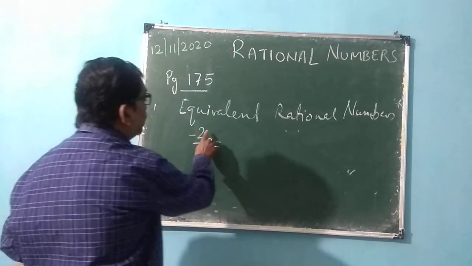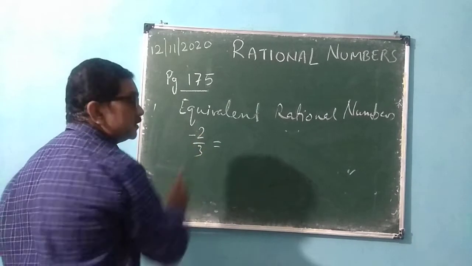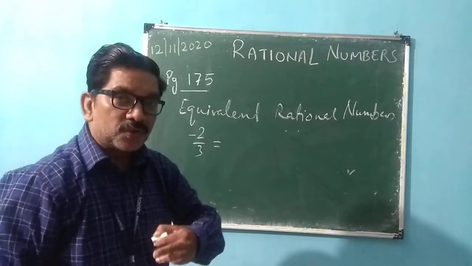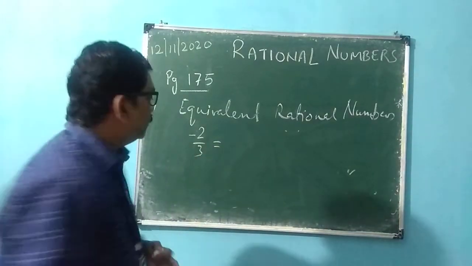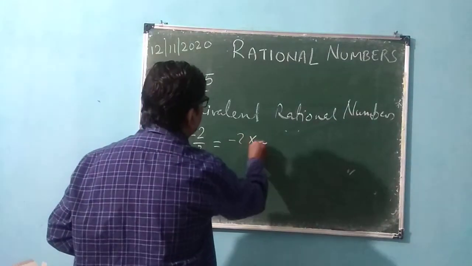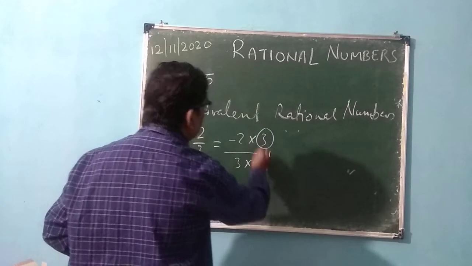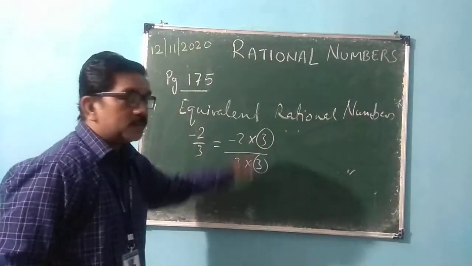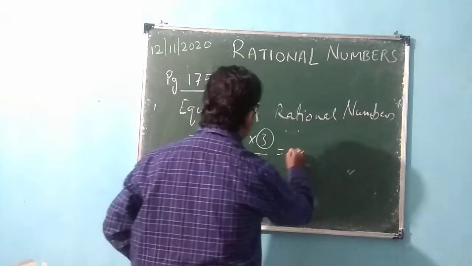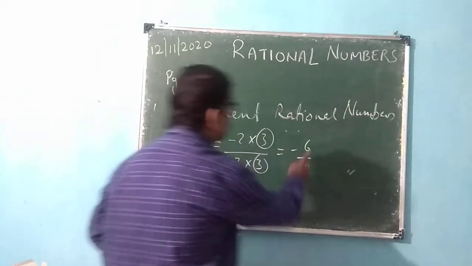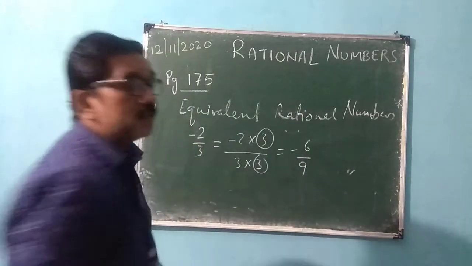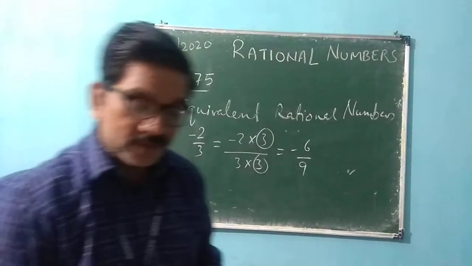You multiply a number here and here. I mean, in the numerator as well as in the denominator, it should be the same. For example, if I write minus 2 into 3 and 3 into 3, I am writing the same number. So the answer is minus 6 by 9. So minus 6 by 9 and minus 2 by 3 are equivalent rational numbers.